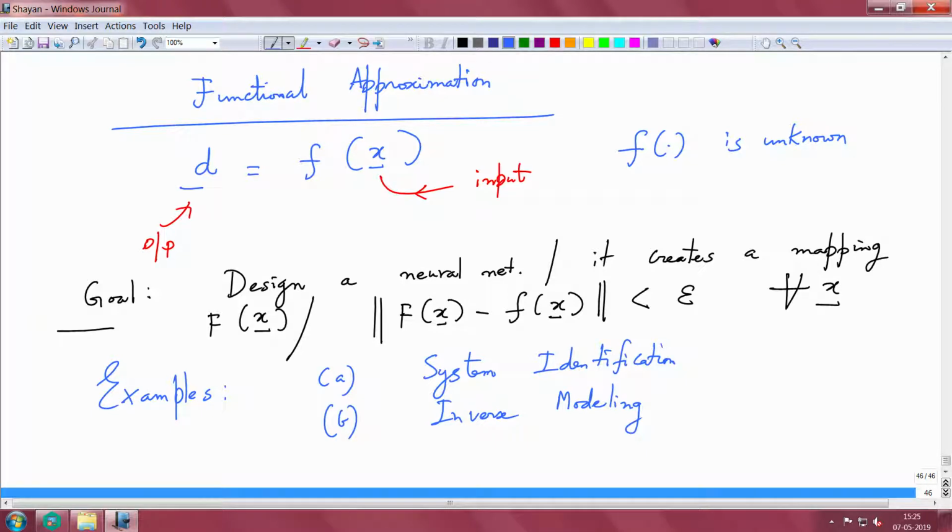And inverse modeling, for example, if you think about equalization in channels, etc., and you do not want perfect equalization, but you want a neural network to kind of approximately equalize, then we think about this inverse modeling. Perfect inverse is not possible, but within an epsilon tolerance we kind of settle to what we want, right. So, this is an important task. So, this has applications in communications, many things, right.